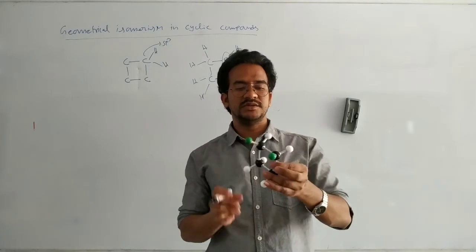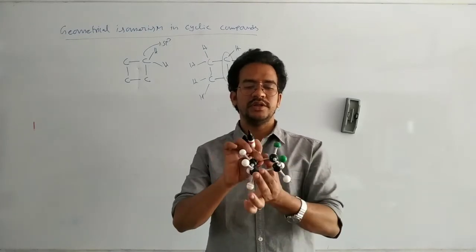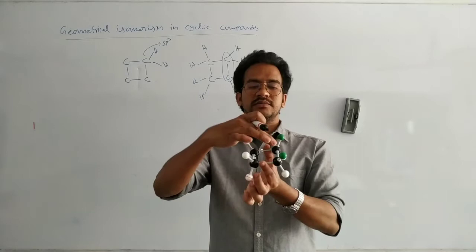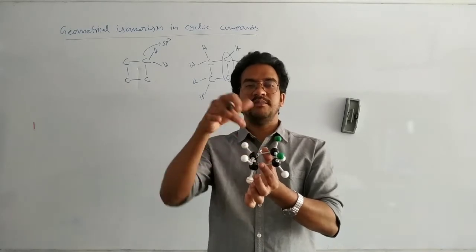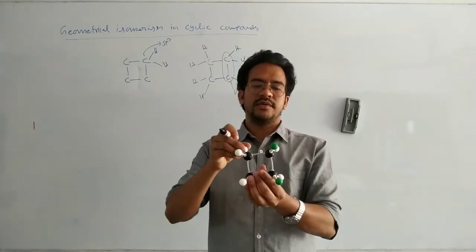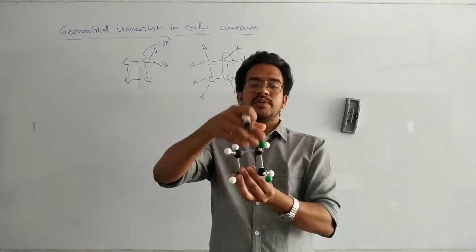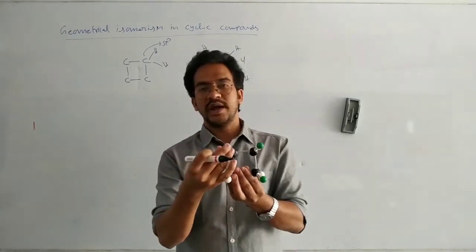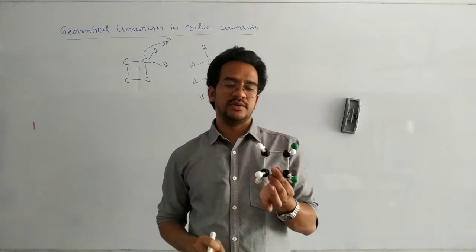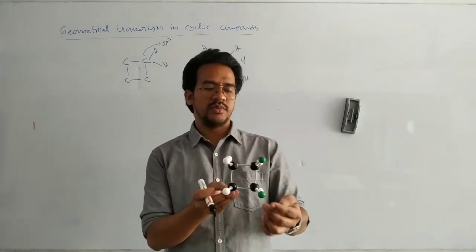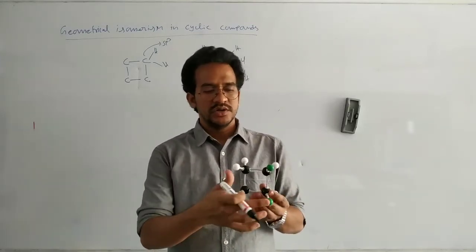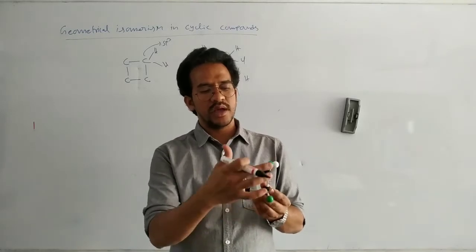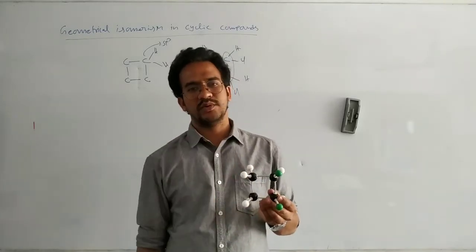That means in this case, the four carbons are in the same plane. Here one group is above the plane and one group is below the plane. This hydrogen is above the plane, this hydrogen below the plane. If similar groups are above the plane, it is the cis isomer.